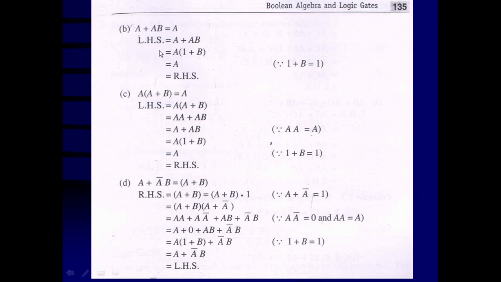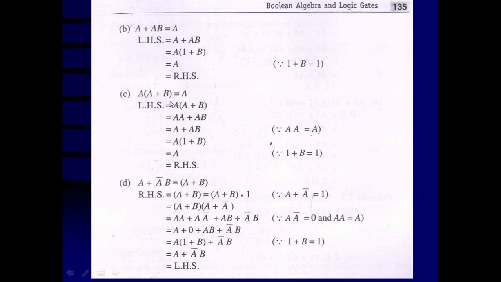Now example number 2. A plus AB is equal to A. Left hand side, A plus AB. Out of this, A is going to be common. Inside the bracket, 1 plus B will be there. Any variable OR with 1 equals 1 itself. That means you can say 1 plus B is equal to 1. So A dot 1 is equal to A. That is the right hand side. So this way you can simplify this Boolean expression.